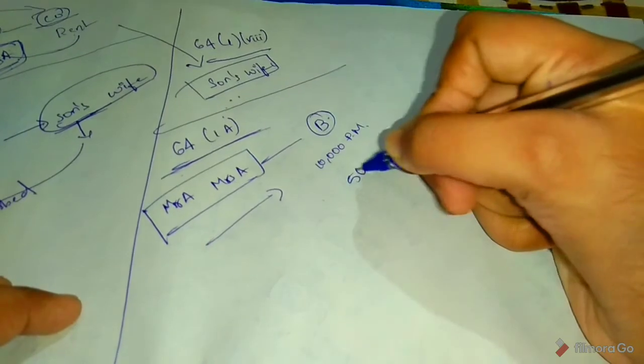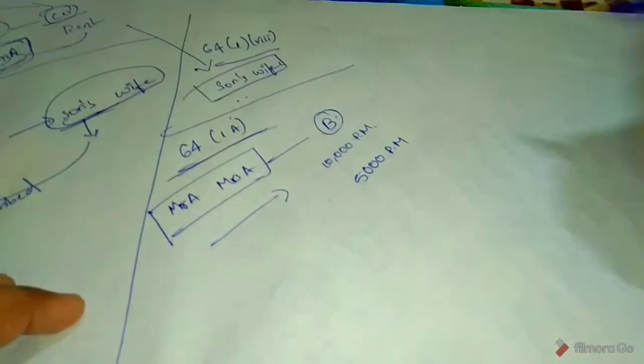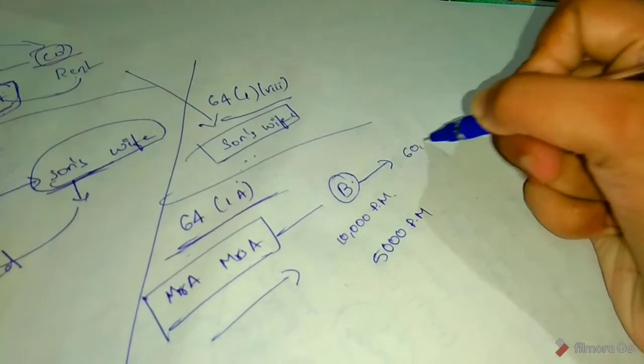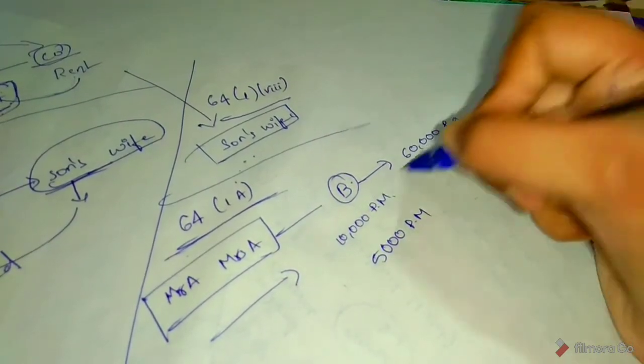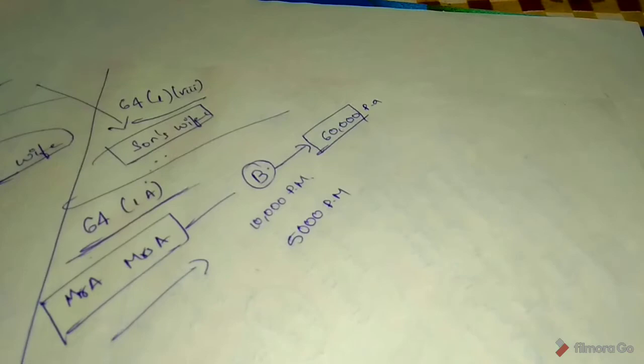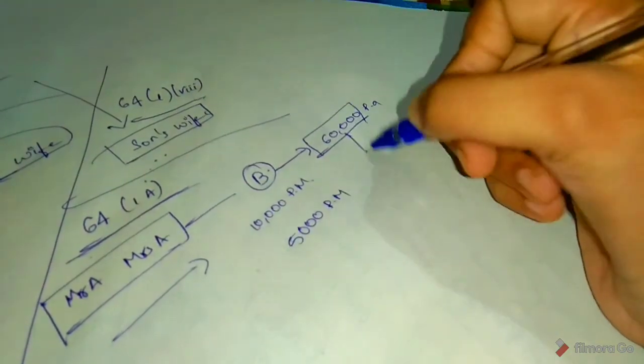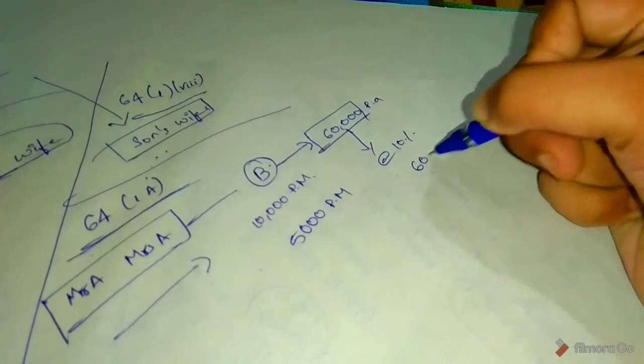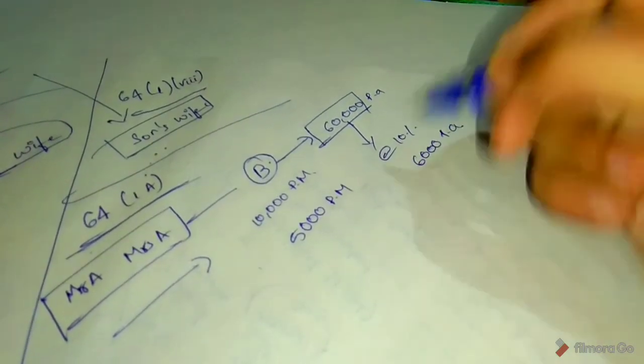B saves 5,000 per month. So she is saving total 60,000 per annum. She deposited in a bank at the rate of 10%. So 6,000 per annum interest.